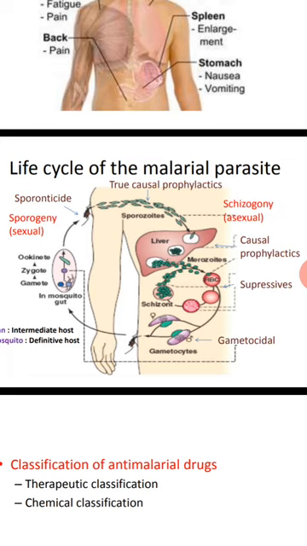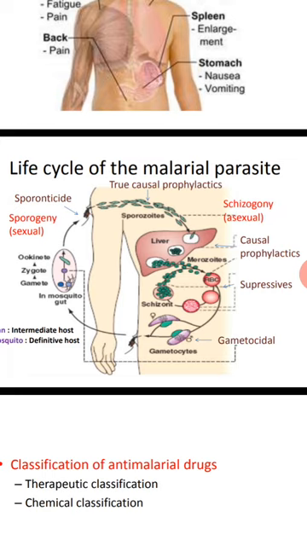This cycle is called the erythrocytic stage. So the life cycle in the human body is divided into two phases: the exoerythrocytic phase and the erythrocytic phase.